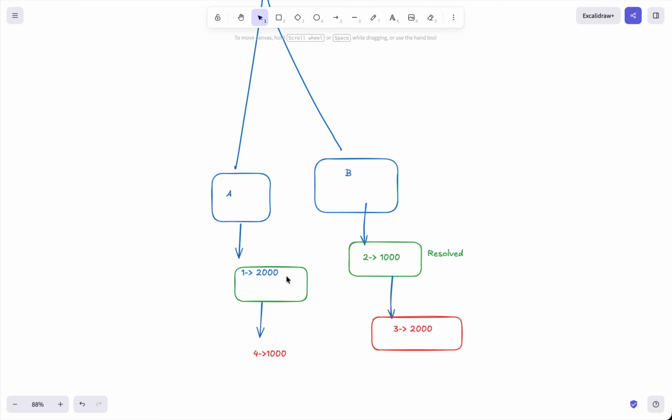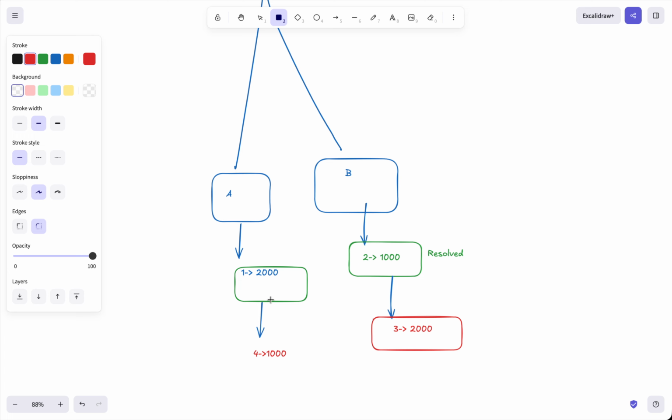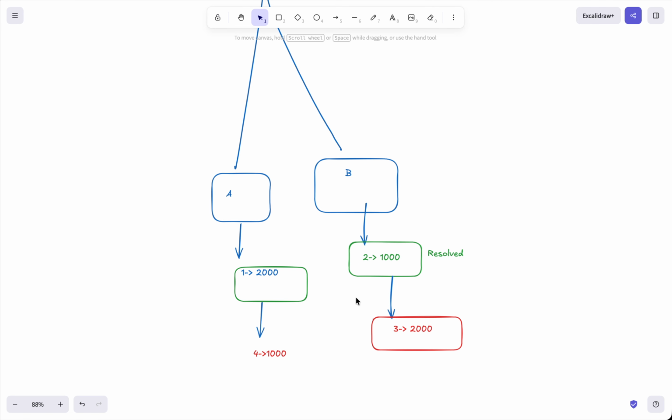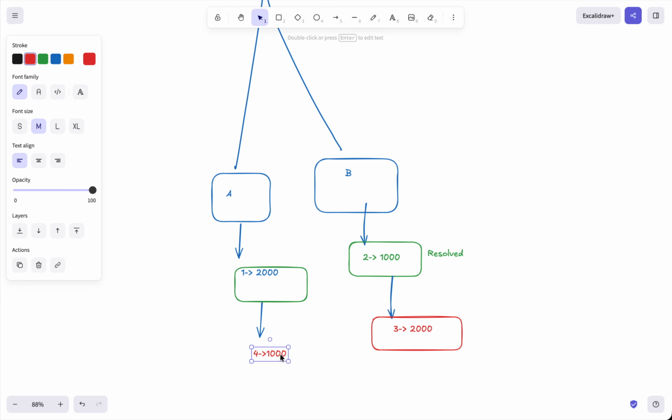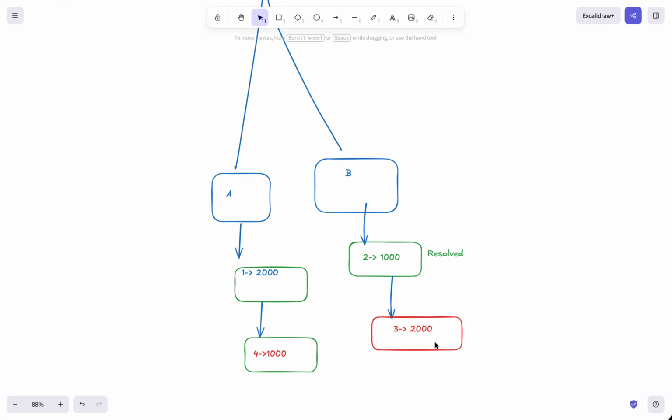Okay, so these will resolve at the same time mostly. So let's say the 4th is also resolved now. The 4th is also resolved, and this also gets resolved.